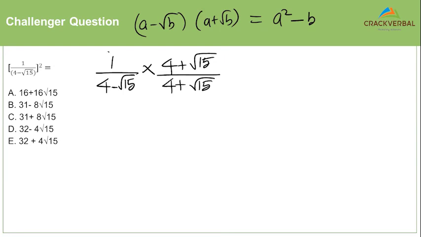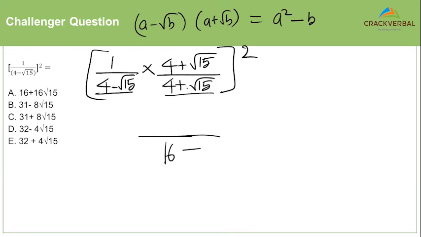Now here, remember, this is the number given to you, okay? In a GMAT question, in the denominator, if you have a root and you rationalize it, you know it will most often give you 1, right? 4 square is 16, root 15 square is 15. You know for sure that your denominator is definitely 1.